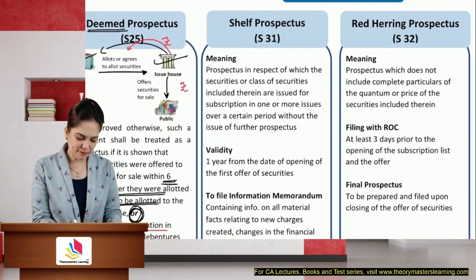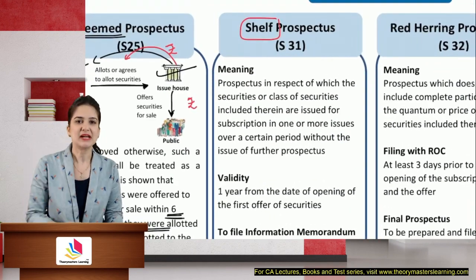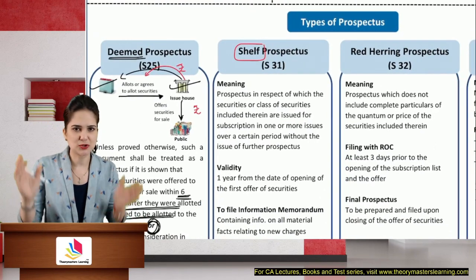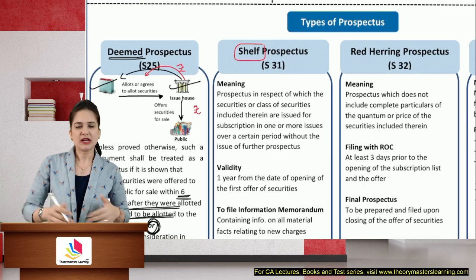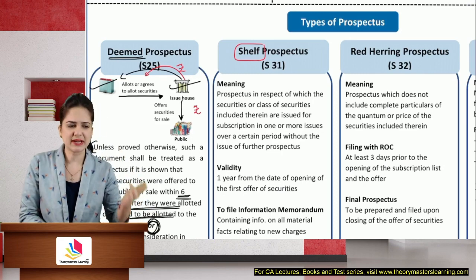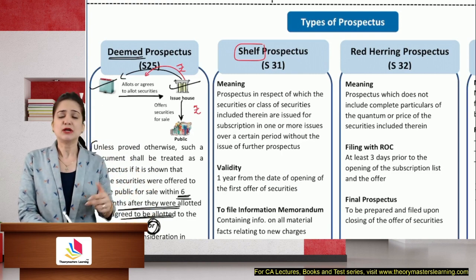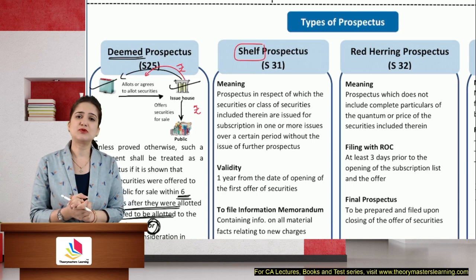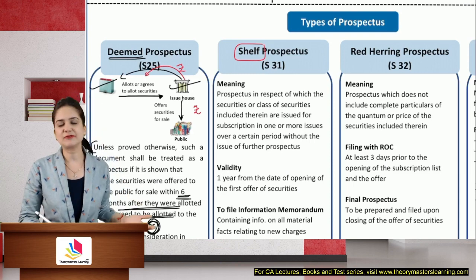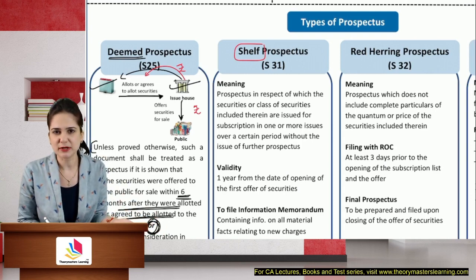Then we have a shelf prospectus. Today, the word shelf means that it comes with a shelf life. This prospectus is valid for a period of 1 year from the first offer of security. So shelf means it has a shelf life. Now, in case of companies that are offering shares to the public multiple times in a year, like I need to offer securities 2 or 3 times in a year, every time if you ask me to issue a prospectus, it is a costly affair, it is time consuming, and the information will remain the same in every prospectus that I issue in that short period of time.